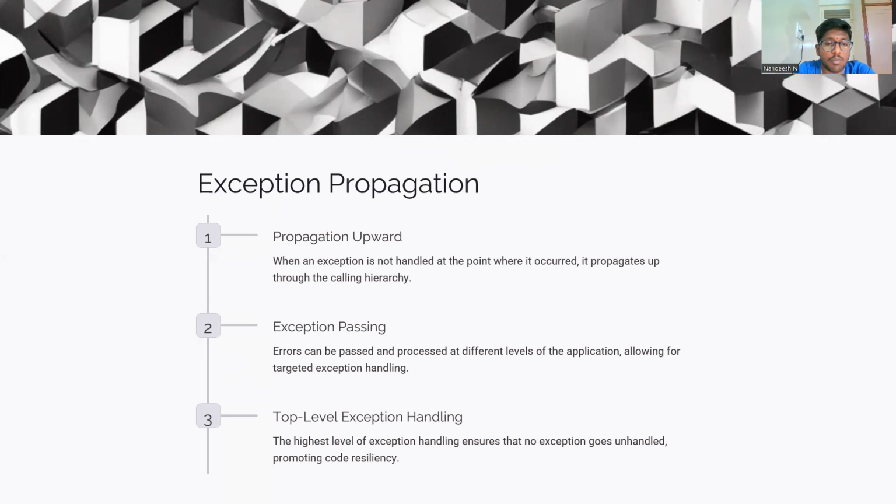Exception propagation: propagation upward, exception passing, top level exception handling. Propagation upward: when an exception is not handled at the point where it occurred, it propagates up through the calling hierarchy. Exception passing: errors can be passed and processed at different levels of the application, allowing for targeted exception handling.